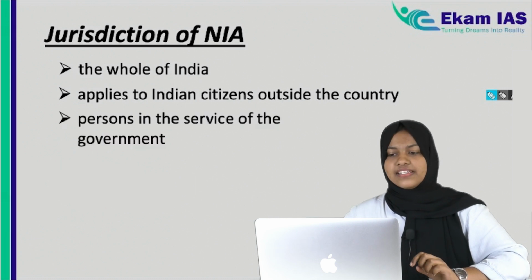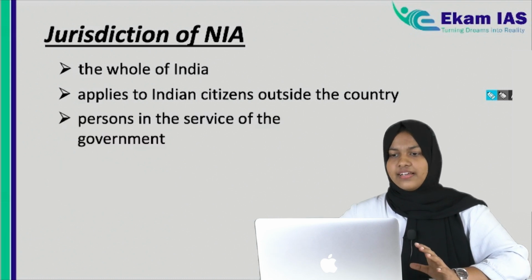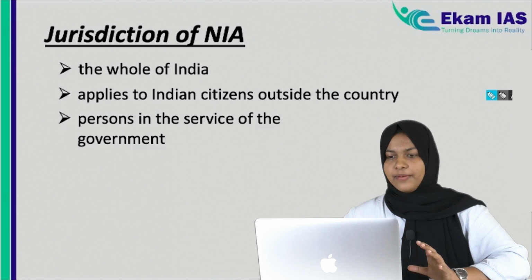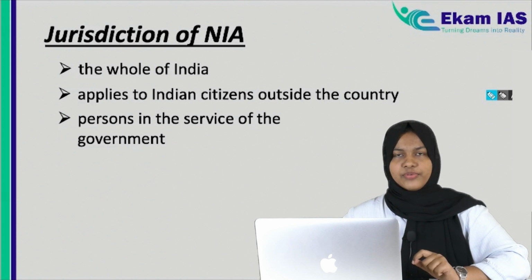Next is a person in the service of the government. Since the jurisdiction applies to the whole of India, NIA has the jurisdiction to investigate any offence committed by a person in government service, wherever they are appointed.